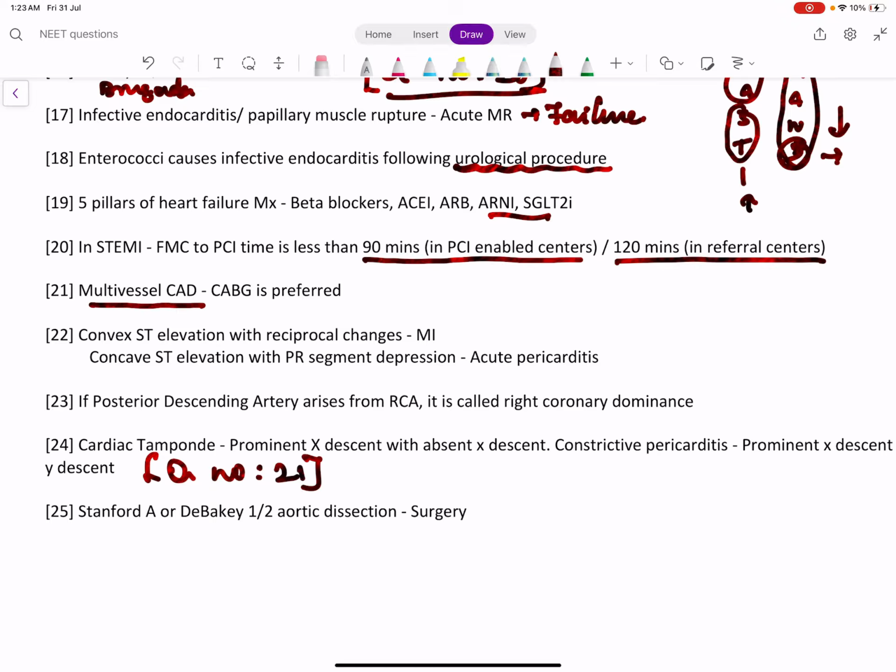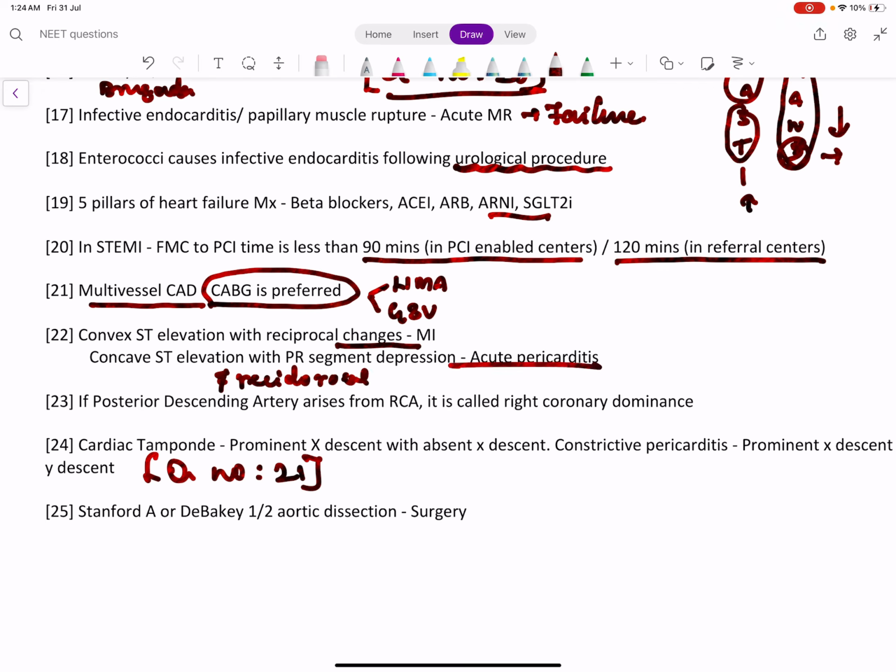Multivessel coronary artery disease, we prefer coronary artery bypass grafting either with the LIMA graft, internal mammary graft, or with great saphenous vein graft. So convex ST elevation with reciprocal changes, it is MI. Concave ST elevation without reciprocal changes and with PR segment depression, it is acute pericarditis.